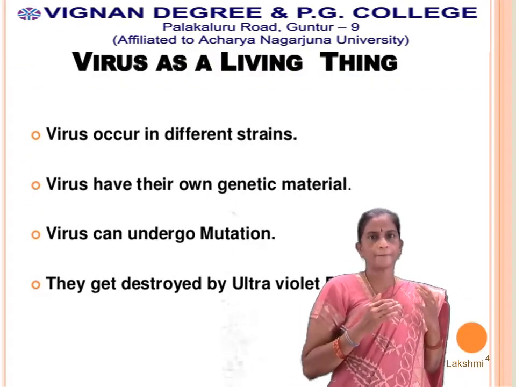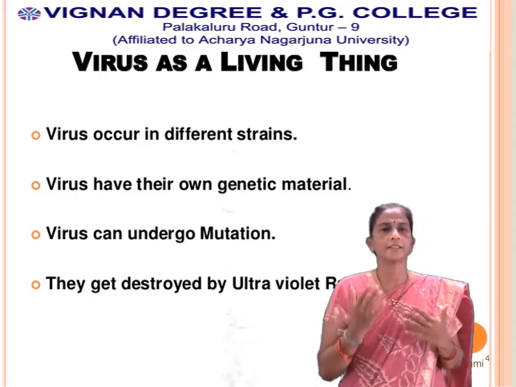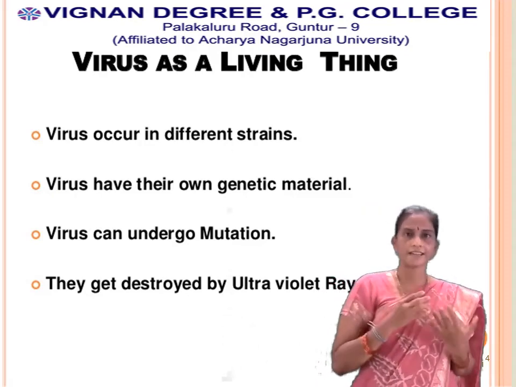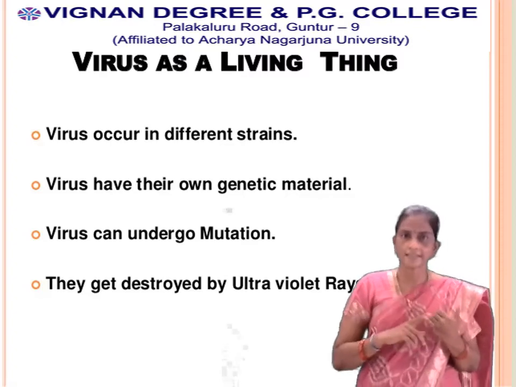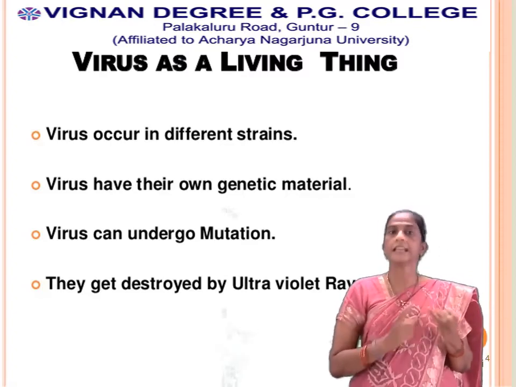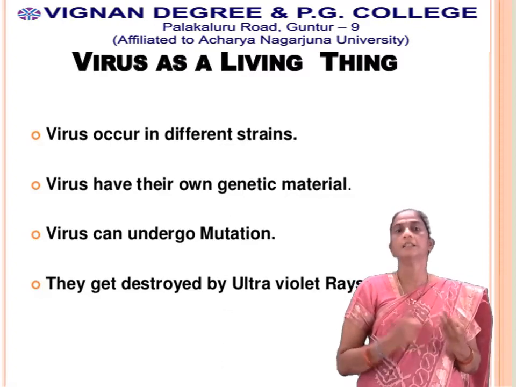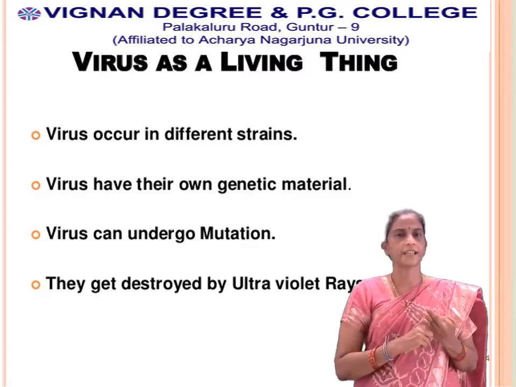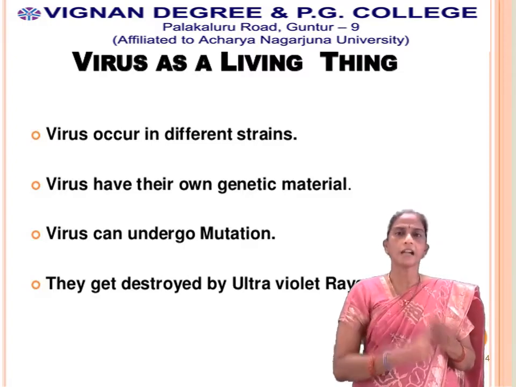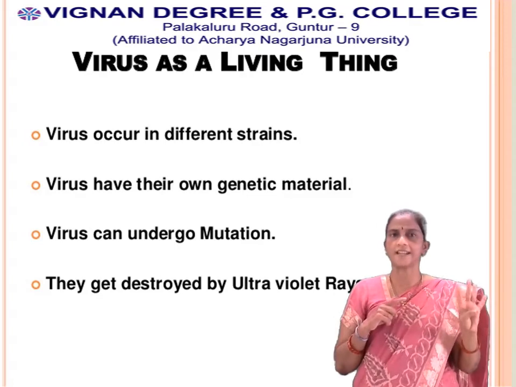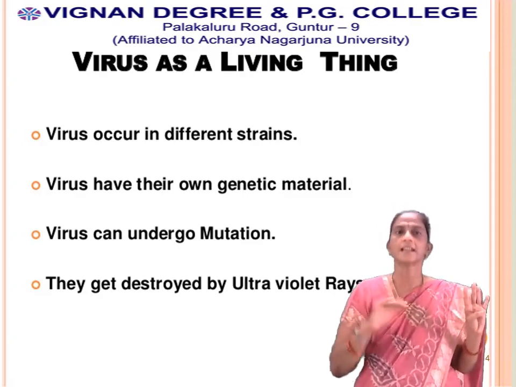Next, coming to viruses as living things. How can we treat viruses as living things? Viruses have different strains. They have their own genetic material. They undergo mutations. They cannot be destroyed by ultraviolet rays. These four points make viruses living things.